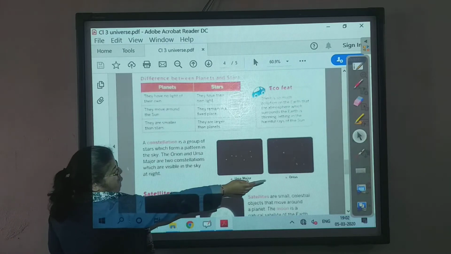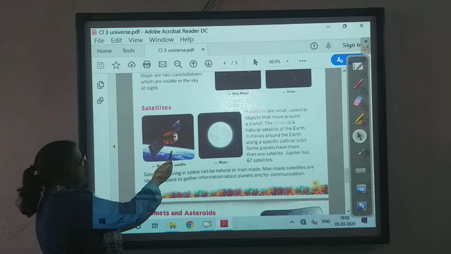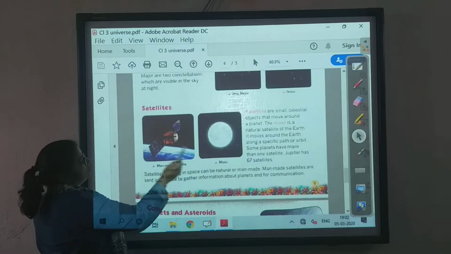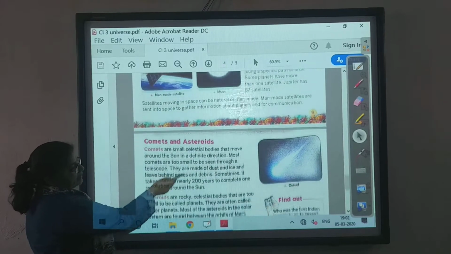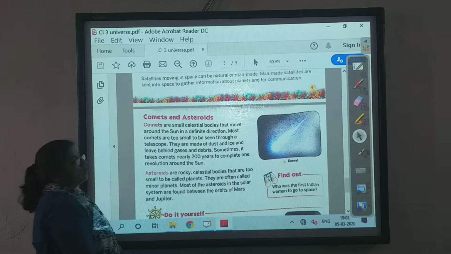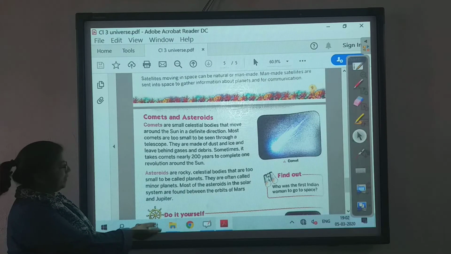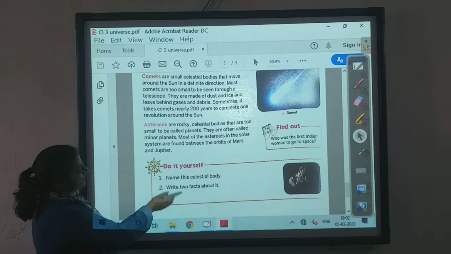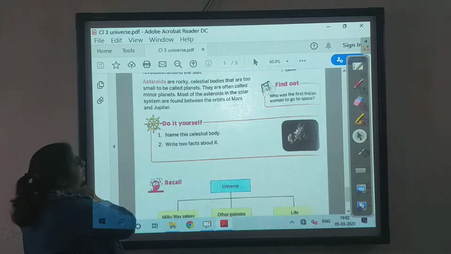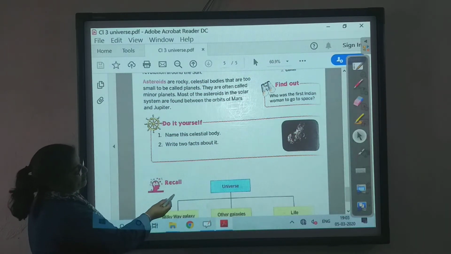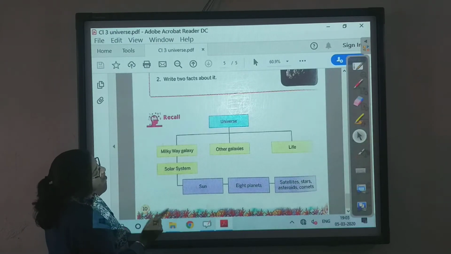So there are 2 examples of the constellations, and then the satellites. This is a man-made satellite, and this is the moon. Moon is our natural satellite. And this is the comet, which we also say is a falling star. Many of you might have seen it, or your parents might have seen. And this is the asteroid. Asteroid is a heavenly body which is rocky and shapeless. And this is the flow chart about what we will be learning.